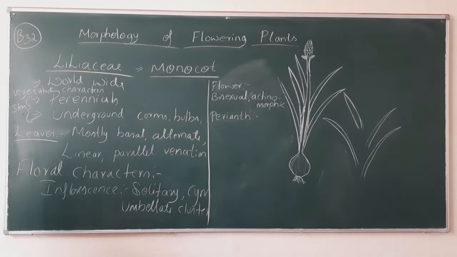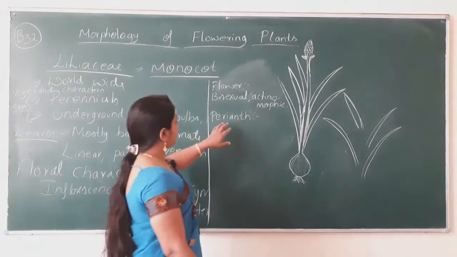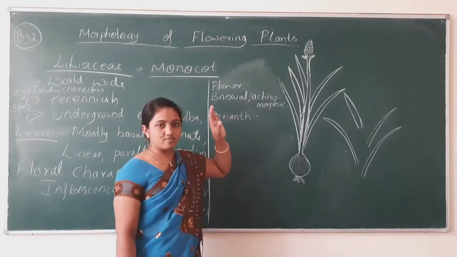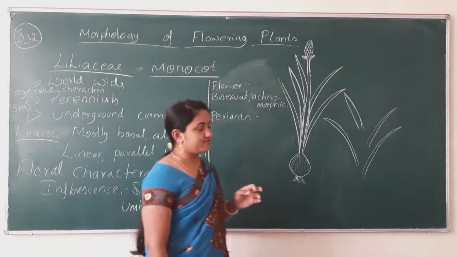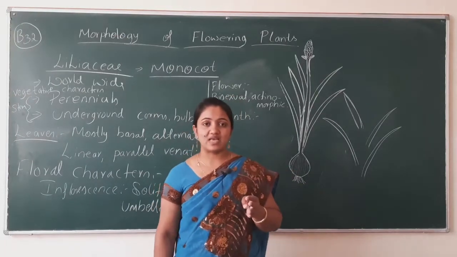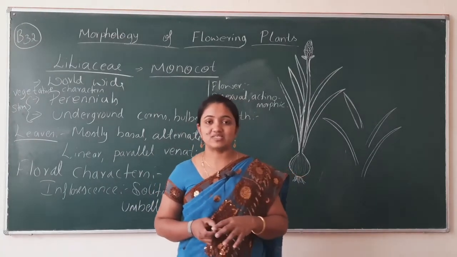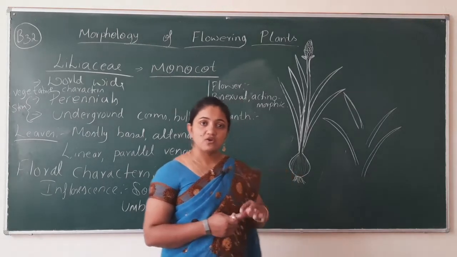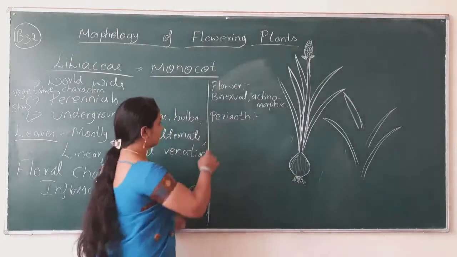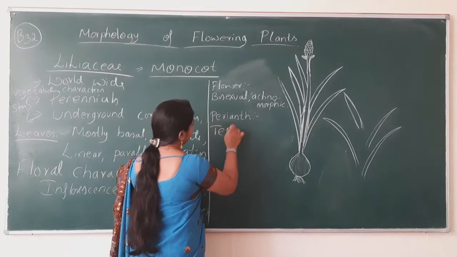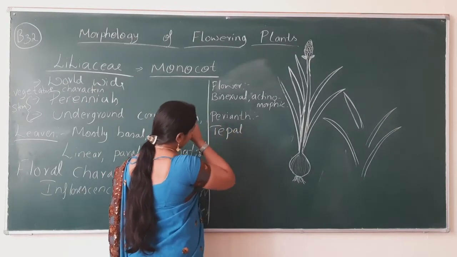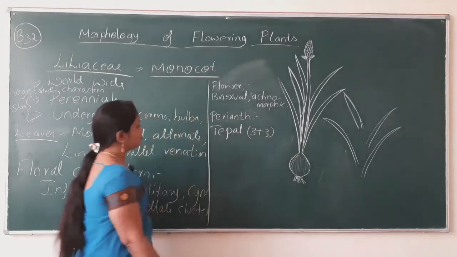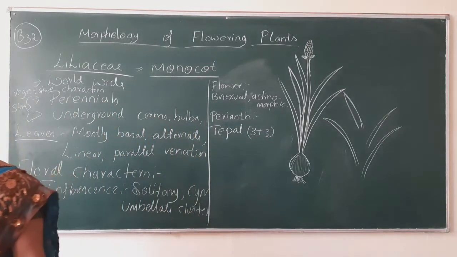So what do you call the perianth? In the simple form, as we used to tell, the whorl of sepals is known as calyx, and the whorl of petals is known as corolla. And what do you call the perianth? The perianth is called tepal. Tepal has a 3+3 arrangement.